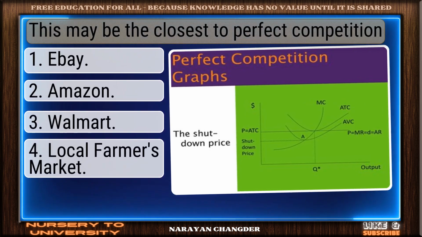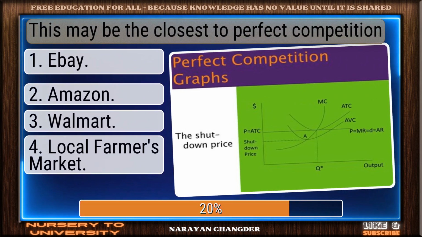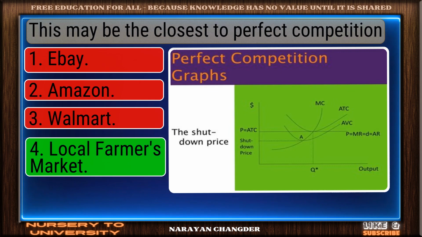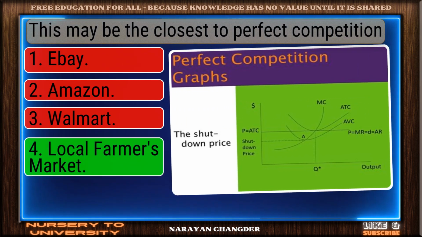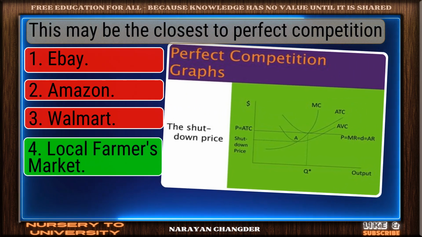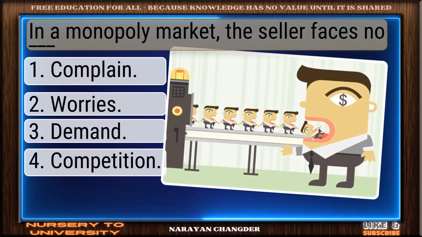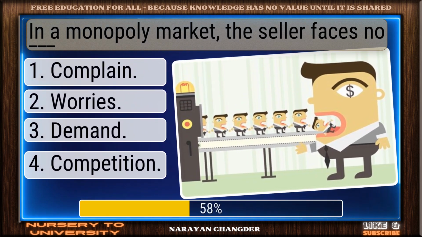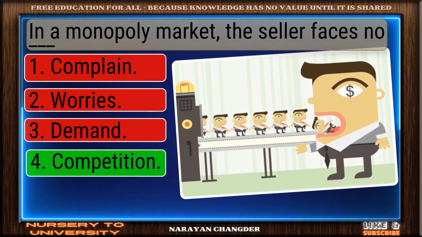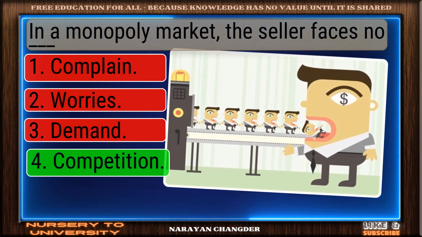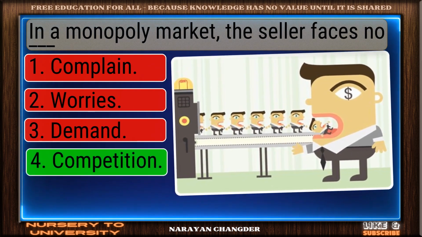This may be the closest to perfect competition. Nicely done. Local farmers market is a solid answer. In a monopoly market, the seller faces no dash. Smart move. Competition is an accurate answer.